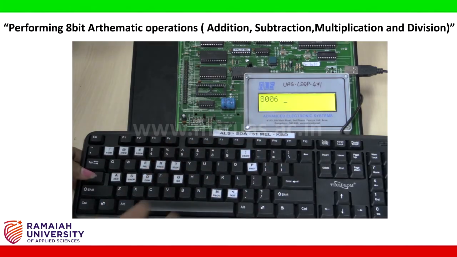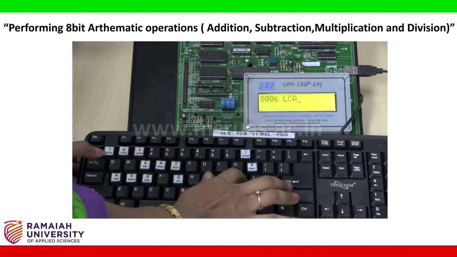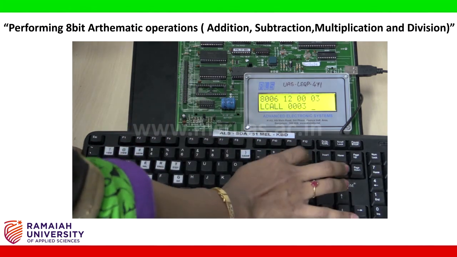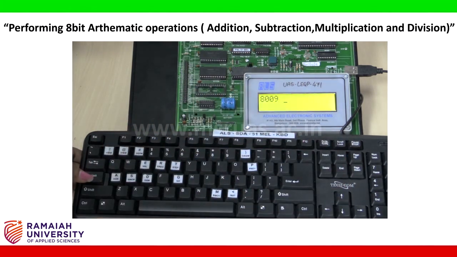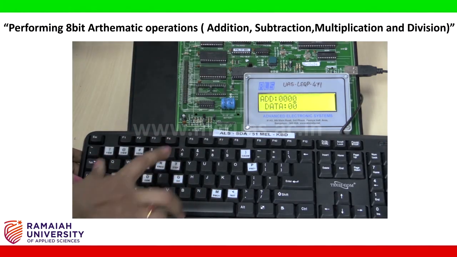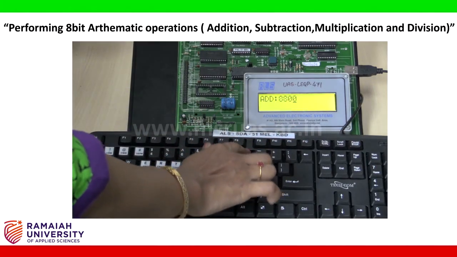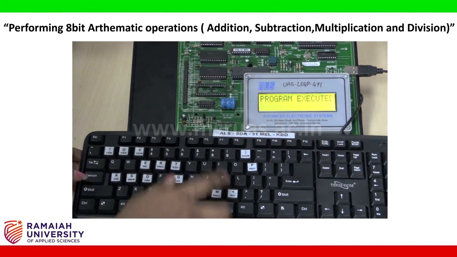Then DIV AB. Enter twice. Then give LCALL 0003, enter. Once this is done, give reset. Then press go and provide the address location from which you have started, which is 8000. Enter. It shows program executed.